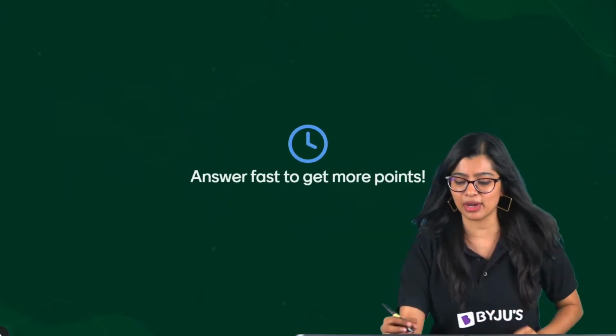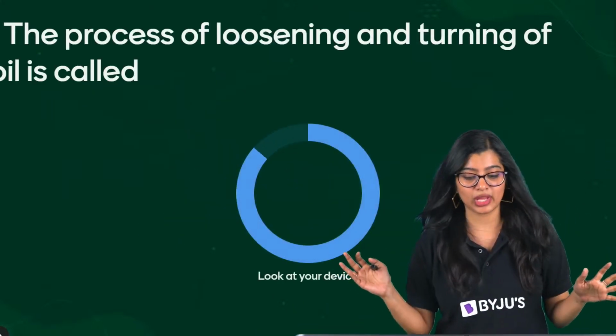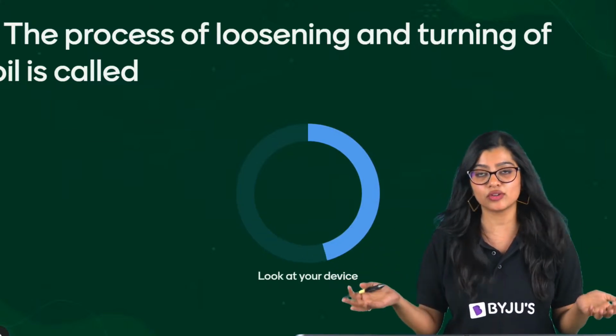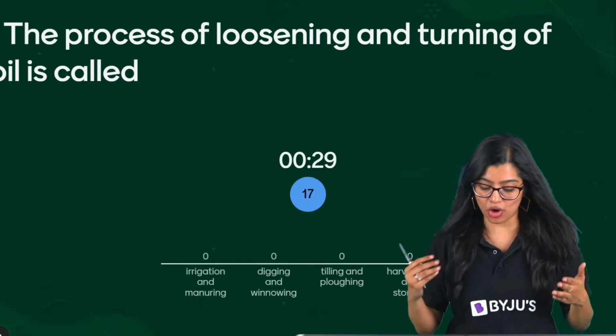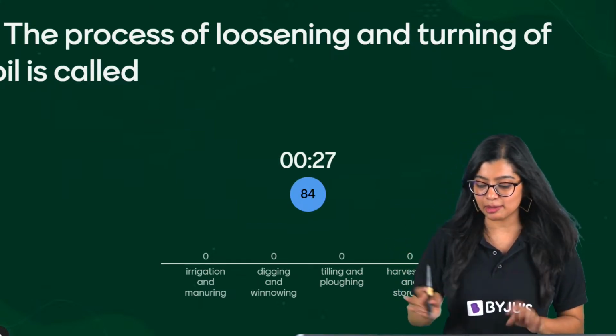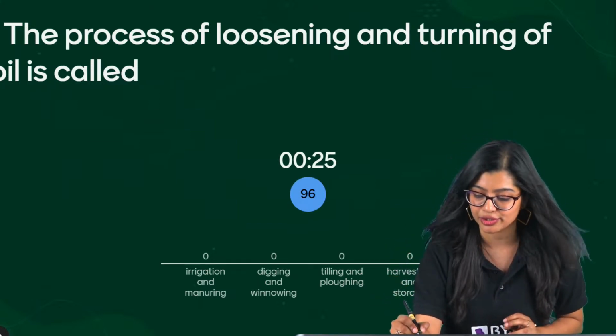Question number 5, everyone, on your screens now. The process of loosening and turning of soil is called as dash. Is it irrigation and manuring, digging and winnowing, tilling and plowing, or harvesting and storage?